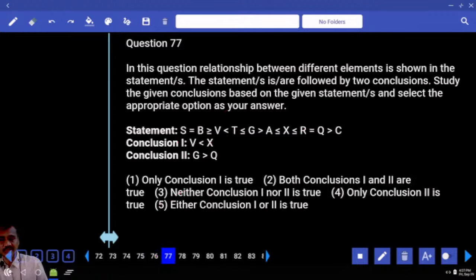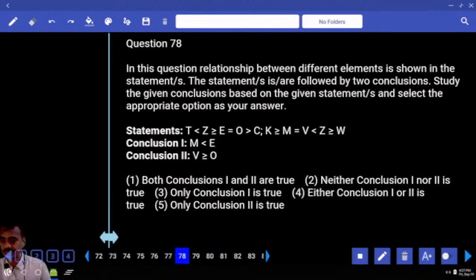Then 77, V and X. V is here, X is here. From V to X, opposite symbol, no relation. The next one, G and Q. G is here, Q is here. Opposite symbol, no relation. V is not equal to anything else. Hence, neither one nor two is the choice.